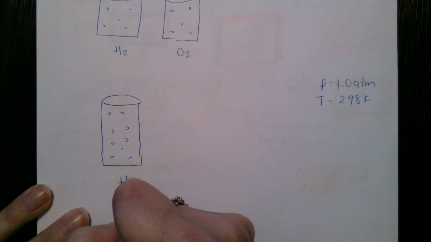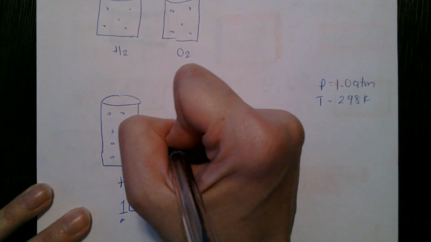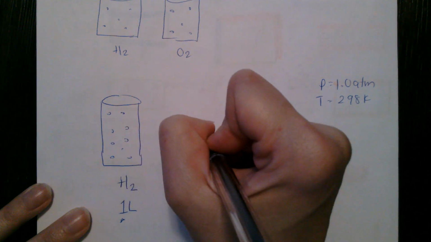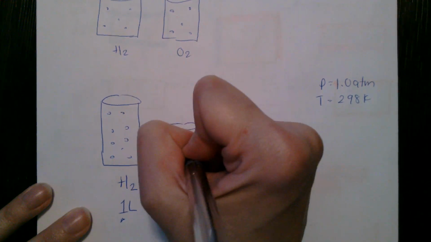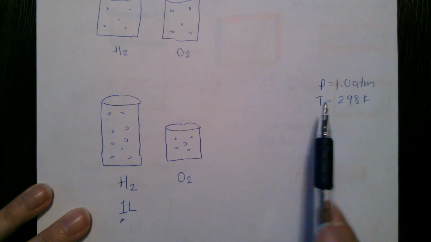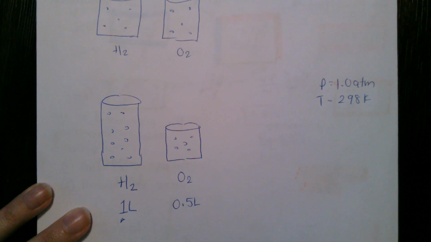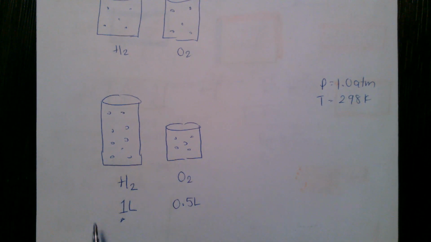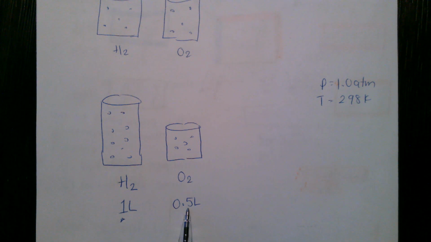We have another sample of gas here, and this one is O2, at the same pressure and temperature, and this one is 1/2 of a liter. So what Avogadro's law allows us to do is to say, oh my gosh, this has double the volume that this does.